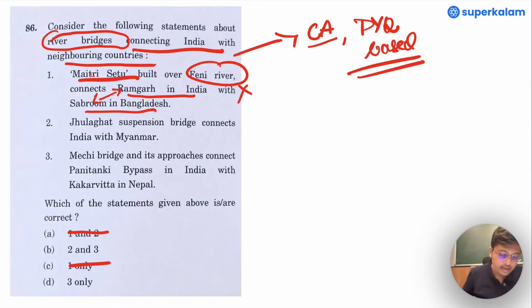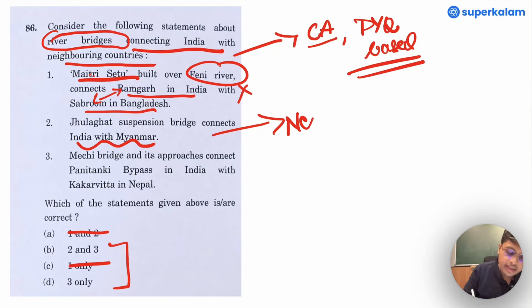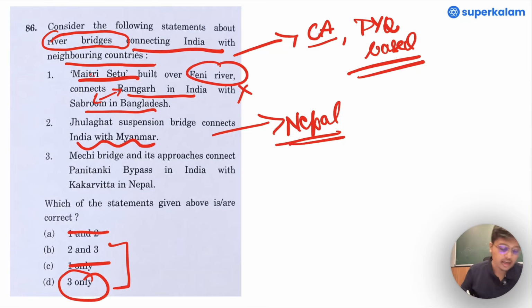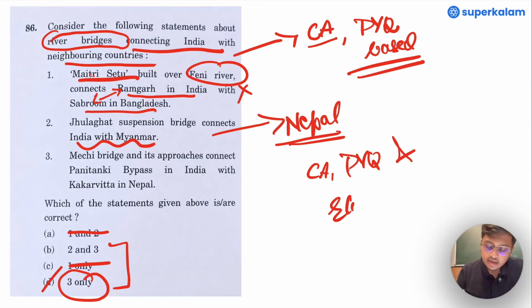1, A and C are eliminated. Now we are left with B and D. Jhulaghat suspension bridge connects India with Myanmar. This is Nepal, not Myanmar. Hence, 3 is the answer. So what I mean to say here is current affairs, PYQ and elimination technique will help you sail through in all these questions and will easily fetch you the marks that you require.